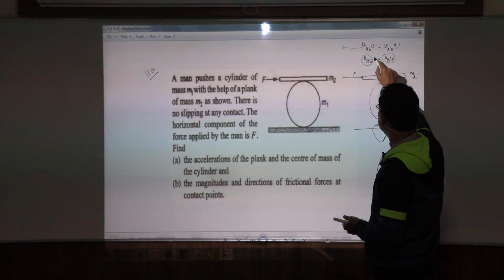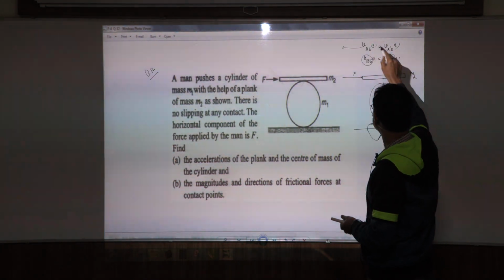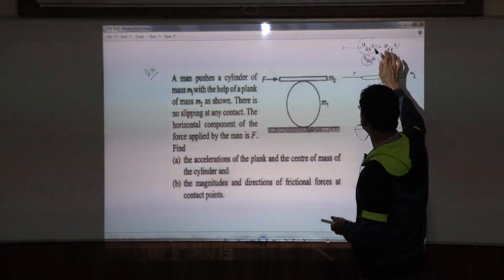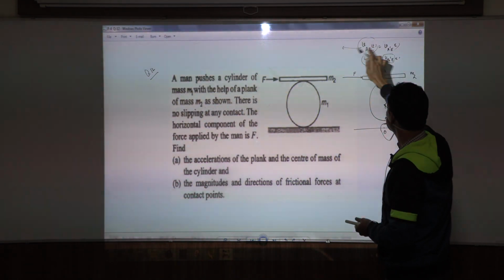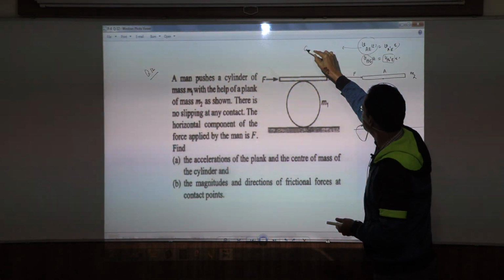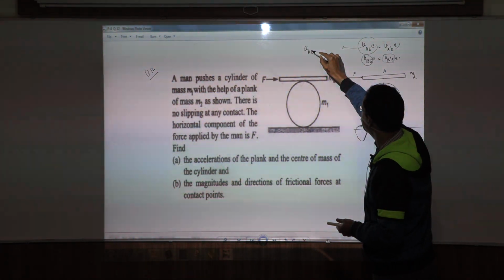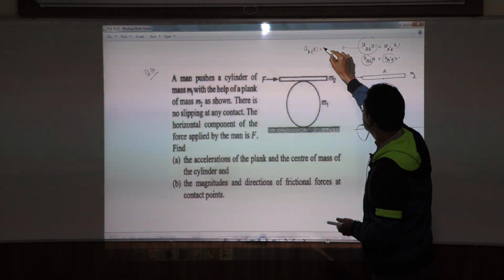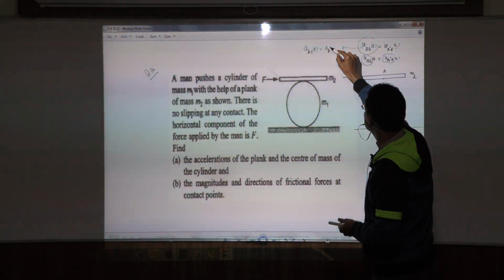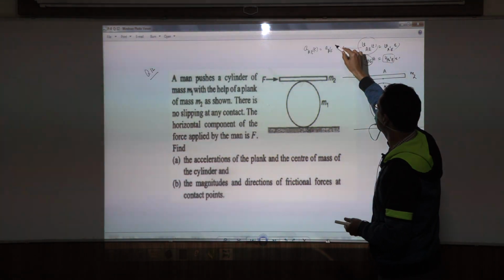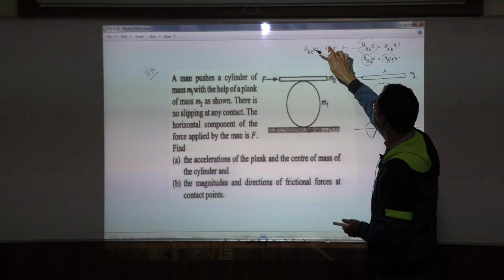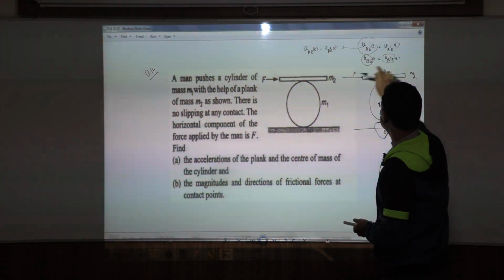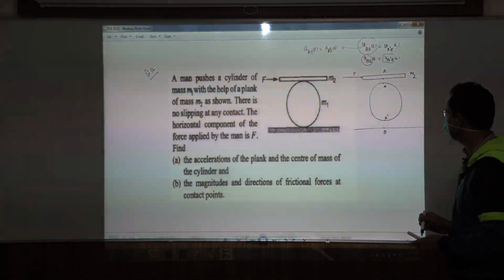No slipping at any time. So if you differentiate this, you get acceleration, and then if you differentiate both sides of this, then another condition or another implication of no slipping would be this, right? A dash. Similarly here also you can have. So this is what no slipping means.